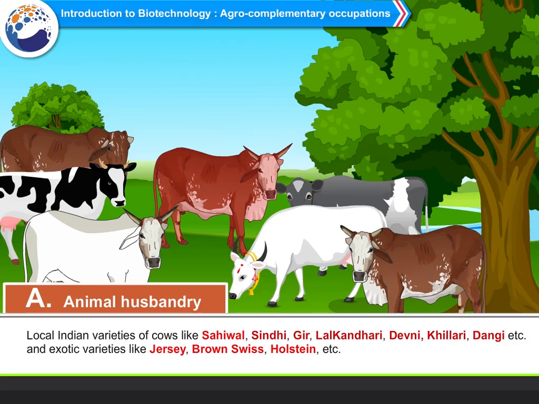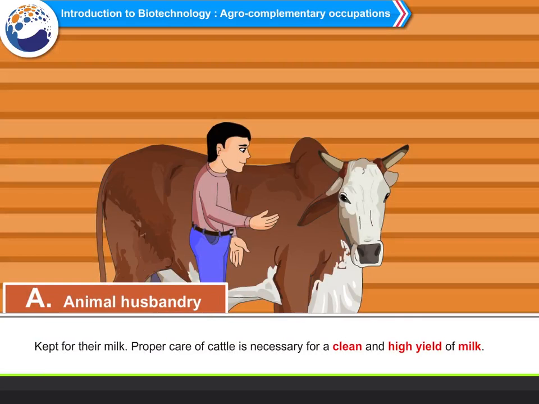Local Indian varieties of cows like Sahiwal, Sindhi, Gir, Lal Kandhari, Devni, Khillari, Dangi, etc. and exotic varieties like Jersey, Brown Swiss, Holstein, etc. are kept for their milk. Proper care of cattle is necessary for a clean and high yield of milk.